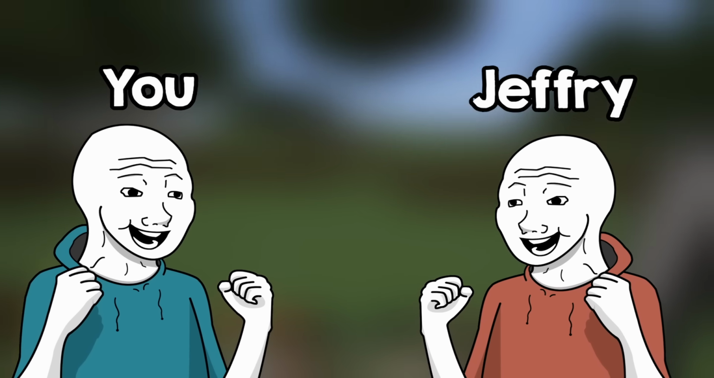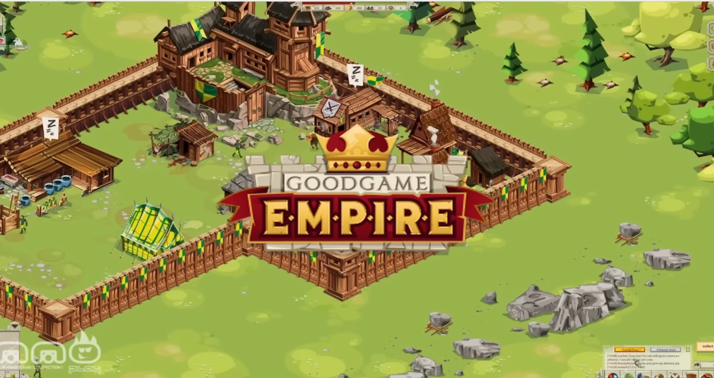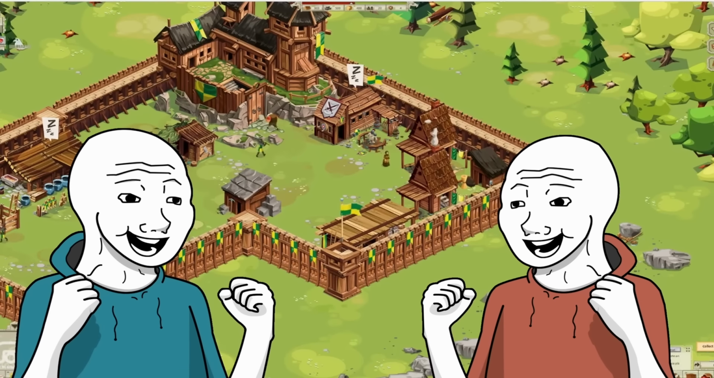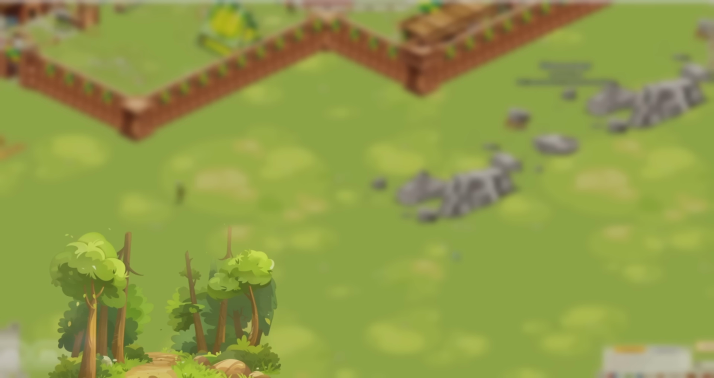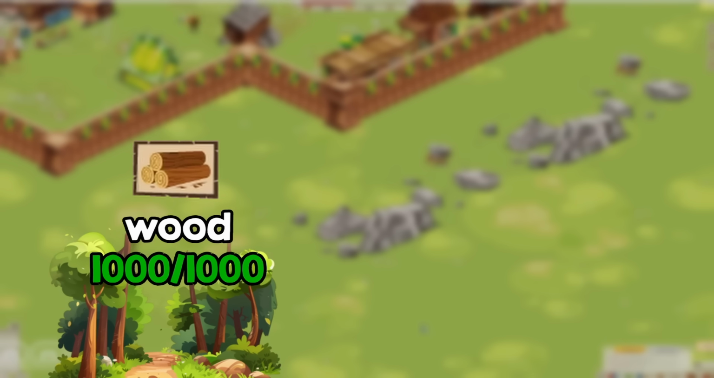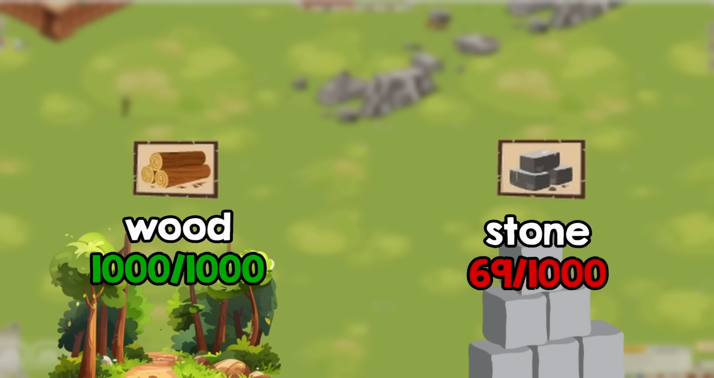I prepared an analogy for you that will make things clear. Imagine it's 2012, and you and your friend Jeffrey are playing the best game ever known to mankind, Good Game Empire. You are both in a super weird situation though. You both have plenty of forests, and so much wood, you don't even have where to store it. But you are lacking quite a lot of stone on the other hand. What would you do in this situation?